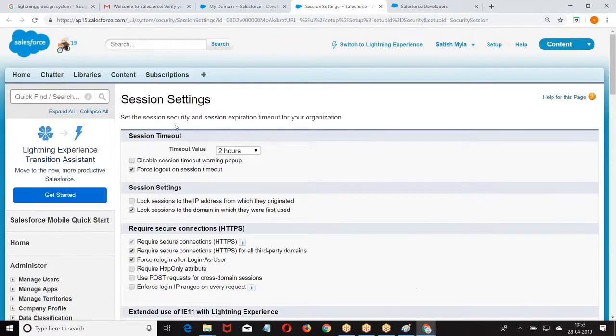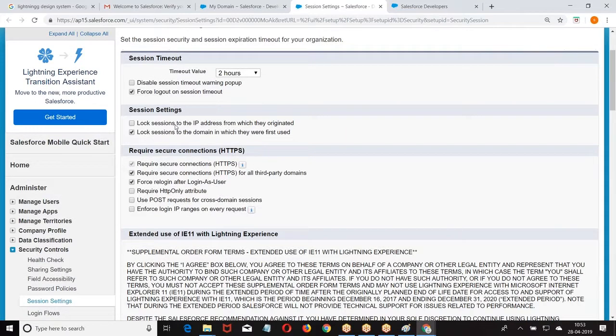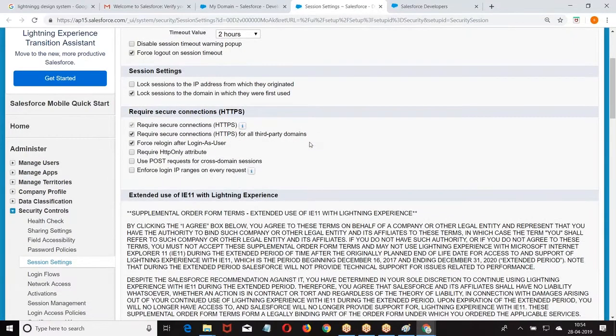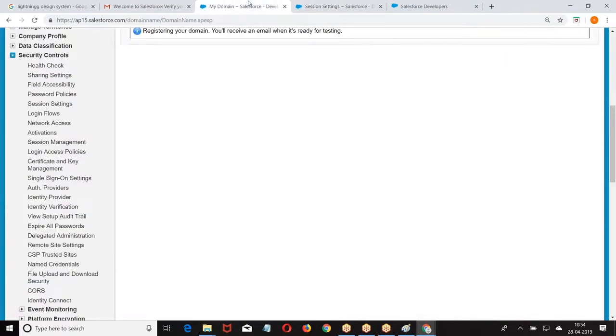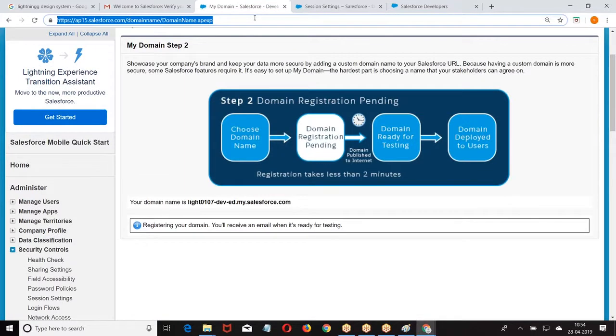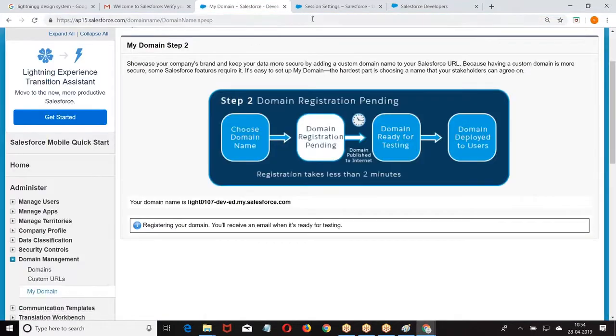So here, there's a problem with Lightning. The problem is the cache. Generally, cache will be maintained so that reloading will be faster.